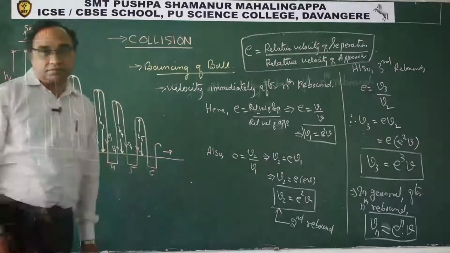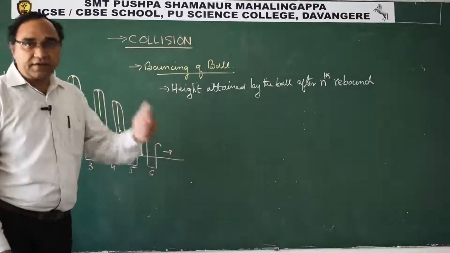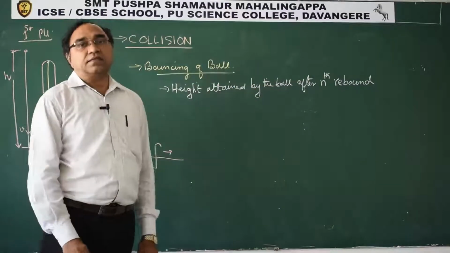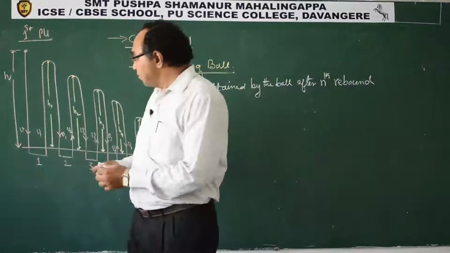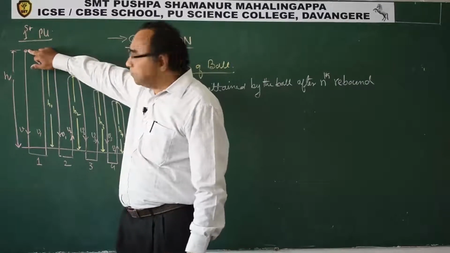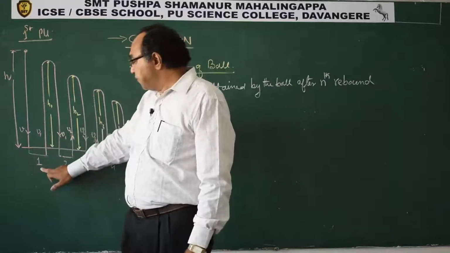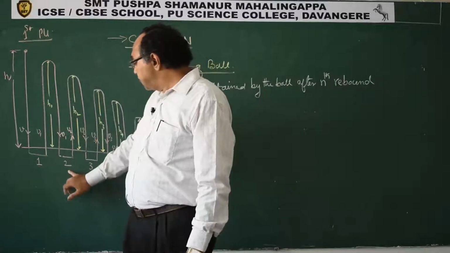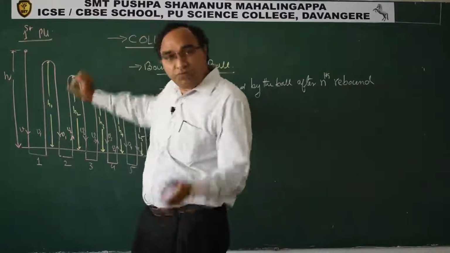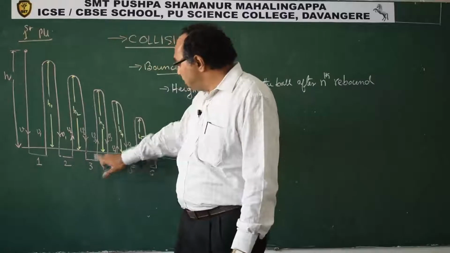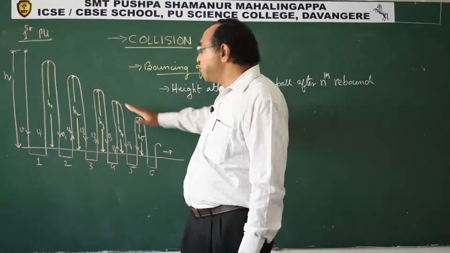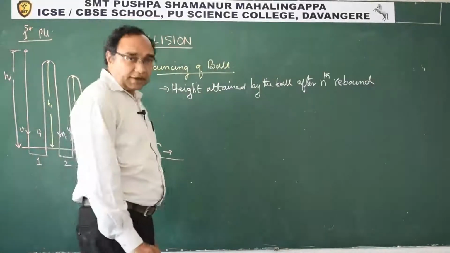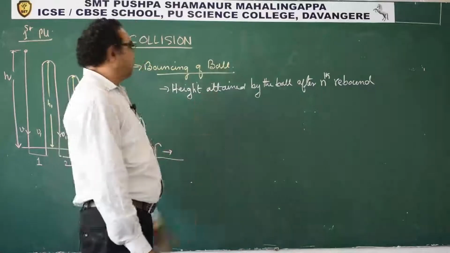Please try to understand. Now students, the second derivation that we are taking is the height attained by the ball after the nth rebound. Please see the diagram. The ball is falling from a height h. After the first rebound, it attained h1, which is less than h. After the second rebound, it attained a height h2, which is less than h1. Third rebound, h3, like that, the height is continuously decreasing. So after the nth rebound, what is the height attained?